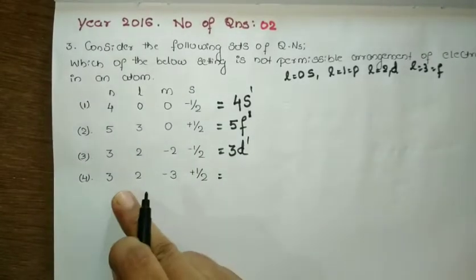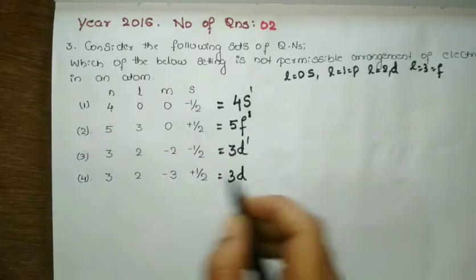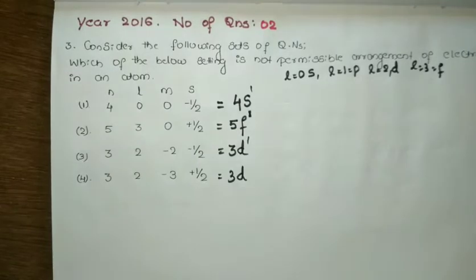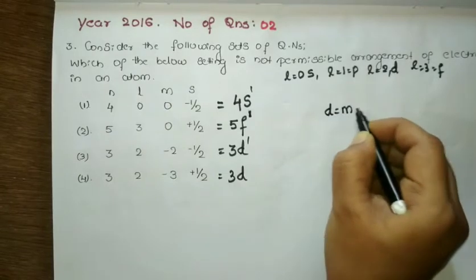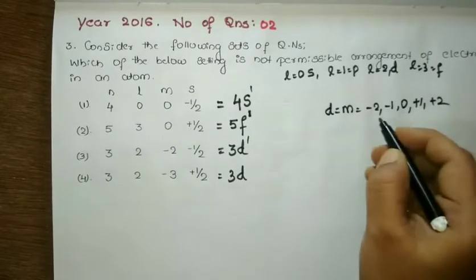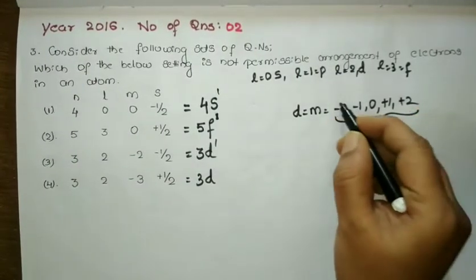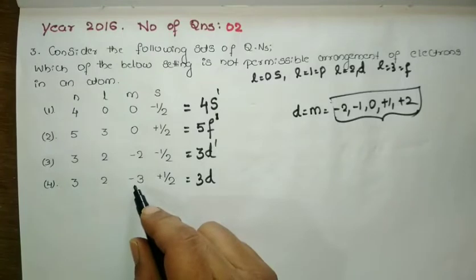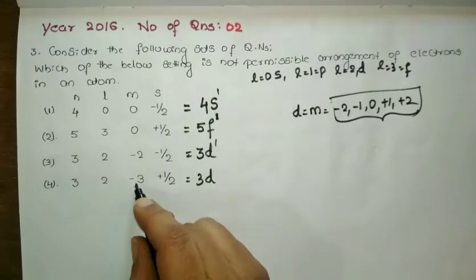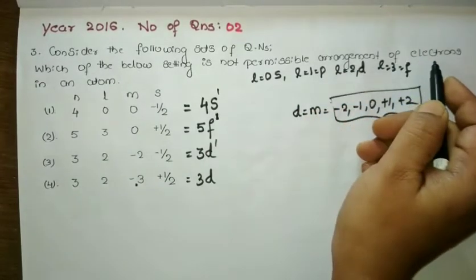Okay, let us come to the last option. So we have a 3, L equal to 2 means it is a d orbital. But m equal to -3 is what they are telling. For the d orbital, we have m values -2, -1, 0, +1, +2. So each subshell has its own set of values. Maximum 5 orbitals, so we have 5 values, but here they are mentioning -3. -3 will come for the f orbital, but -3 is not there for the d orbital. So this arrangement is not a permissible arrangement for the electron.